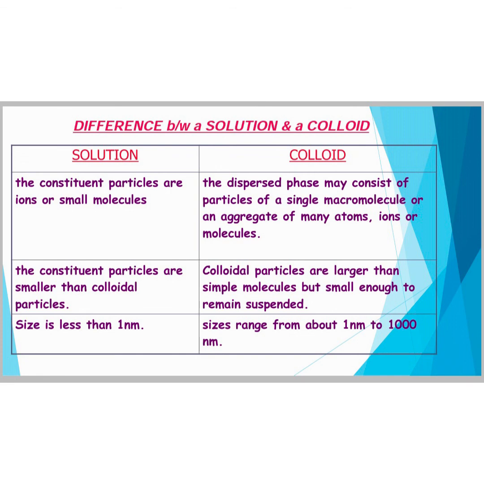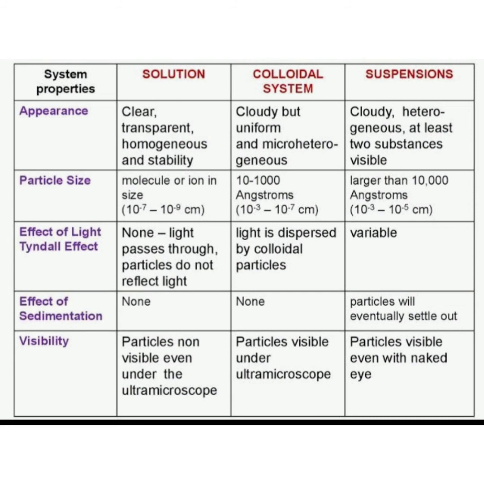The particle size of a solution is less than 1 nanometer, whereas in case of colloids it ranges from 1 nanometer to 1000 nanometers. In solution, the constituent particles are ions or small molecules, whereas in case of colloids, they may consist of a single macromolecule or an aggregate of many atoms.